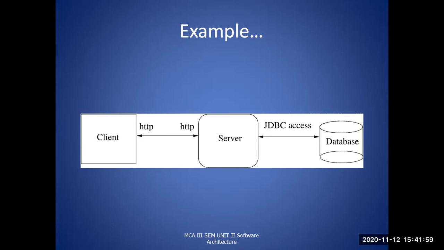We considered Java here. So according to that, JDBC is one kind of connector which makes the server application communicate with the databases. It may be any database, the server can communicate with it. Or else a general example can be explained here.